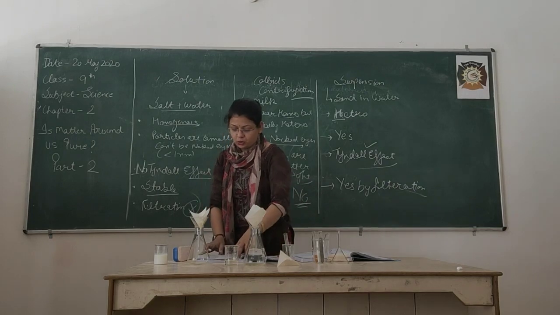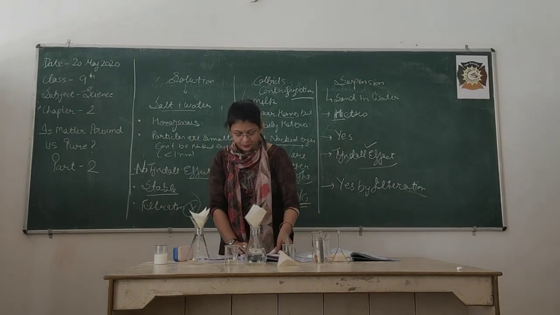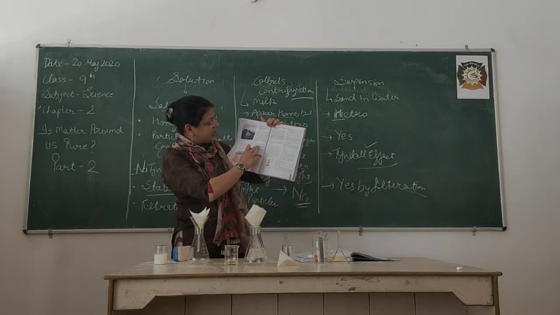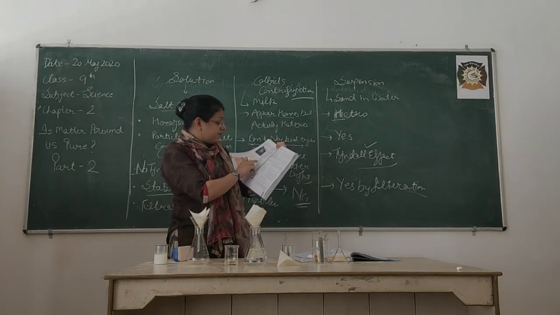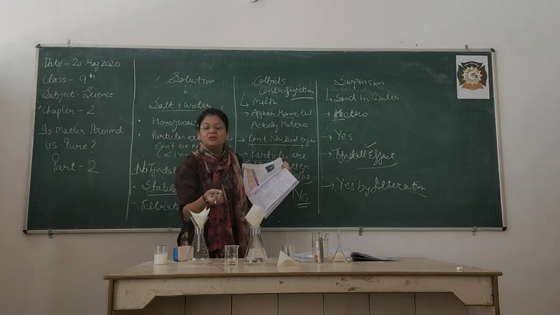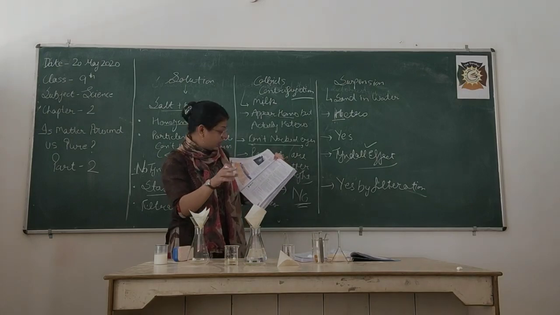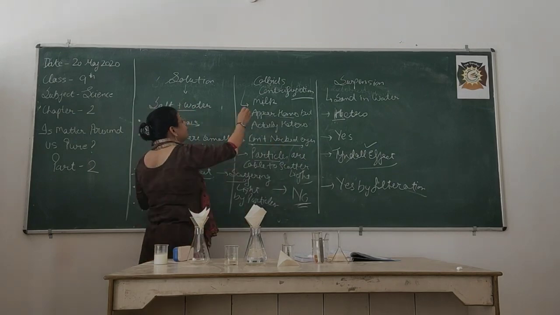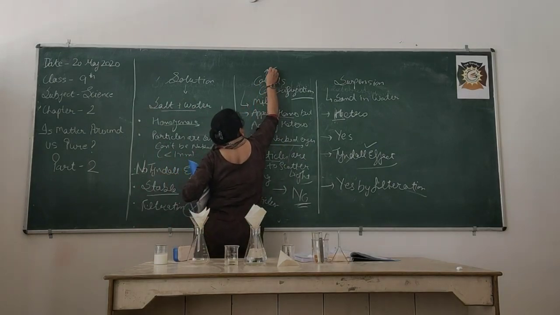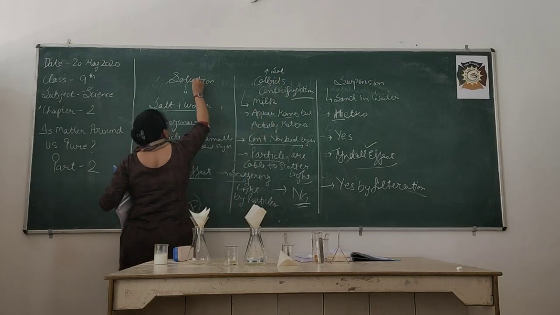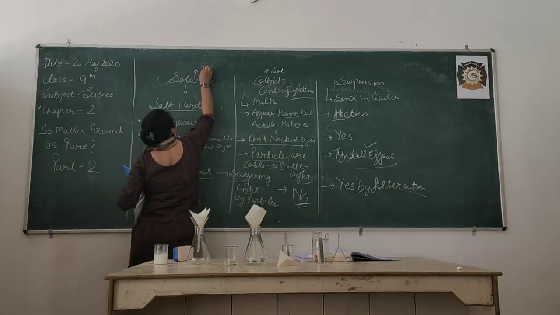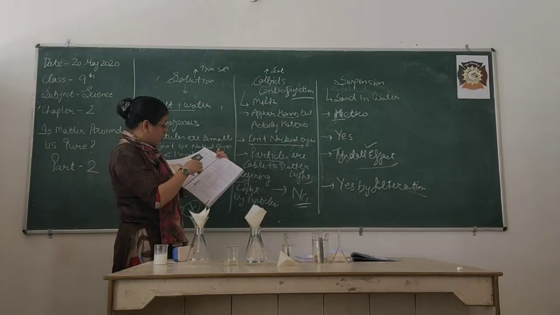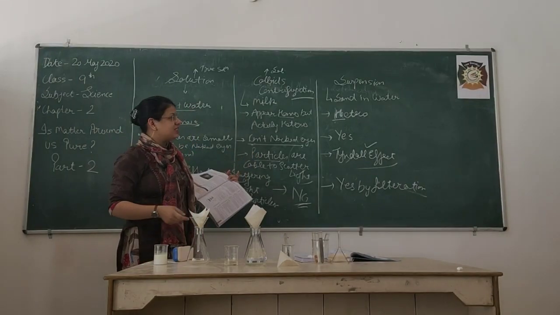In the textual questions, as you can see on page number 18 of your book, there are three textual questions. First is differentiate between homogeneous and heterogeneous mixture, already discussed. The second one, what does sol stand for? The other name of colloid is sol, and solution is true solution. How are sol, solution and suspension different?